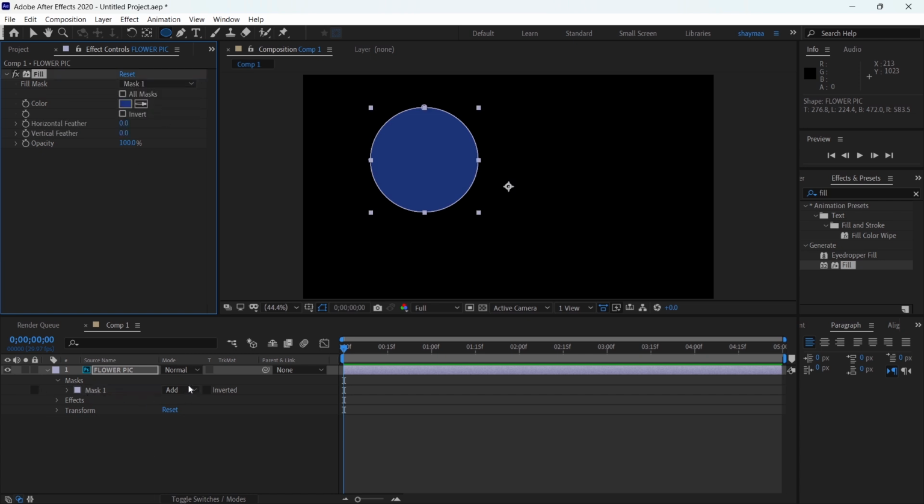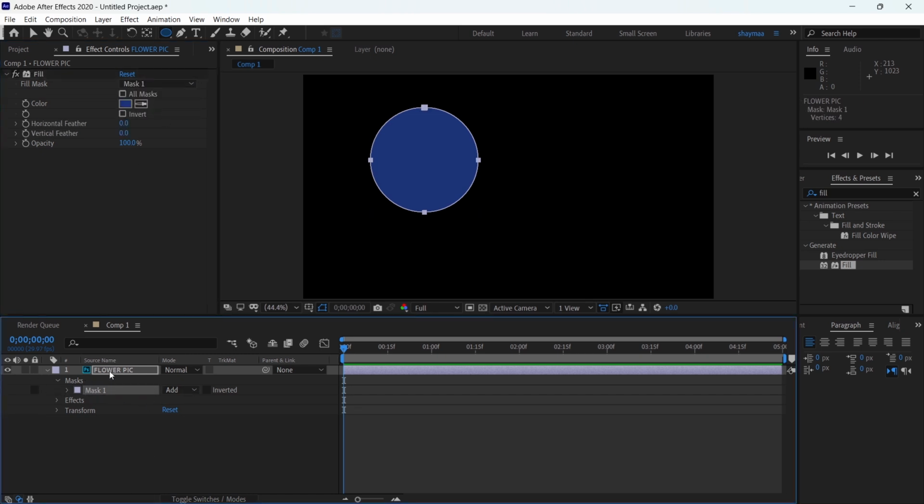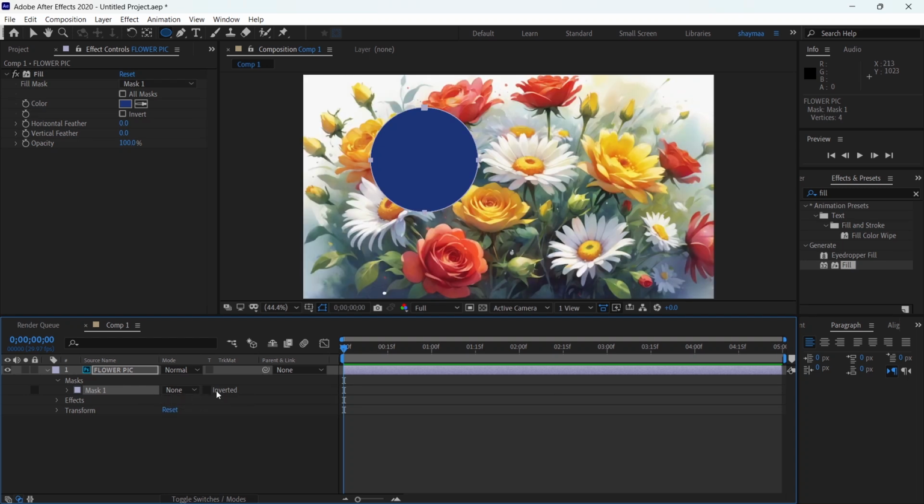But make sure that your mask down here in the layer panel is set to none, and it will only fill in the mask, as you see, like that.